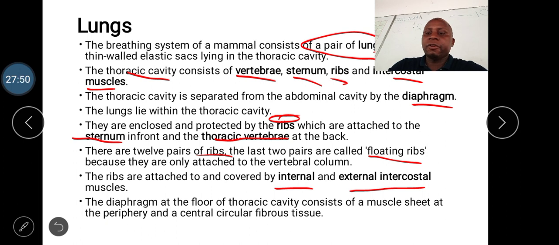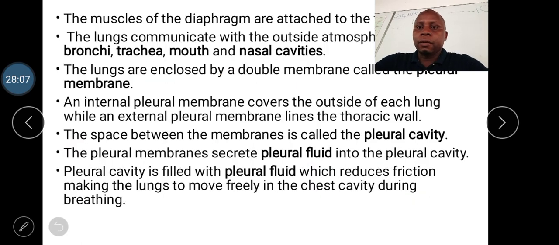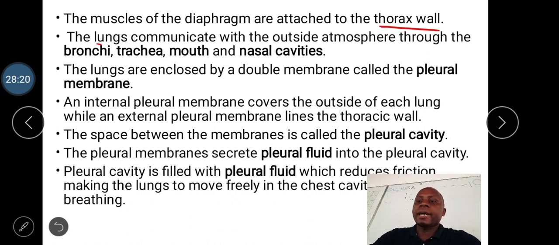The diaphragm at the floor of the thoracic cavity consists of muscle sheaths at the periphery. So at the floor of the thoracic cavity, there is the diaphragm. This is made up of muscle. It is a muscle sheath. Is it clear? Good. Now, the muscles of the diaphragm are attached to the thorax wall. And the lungs communicate to the outside atmosphere through the bronchi, the trachea, and the mouth and the nasal cavity, as we have seen earlier.